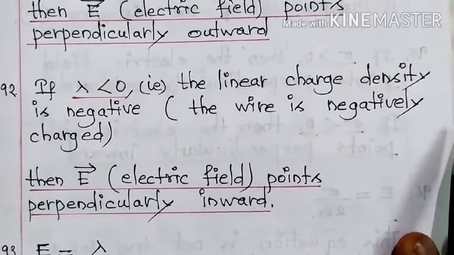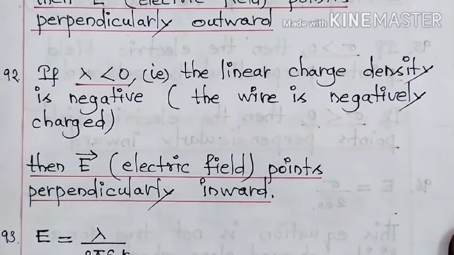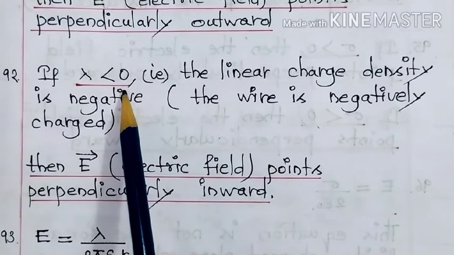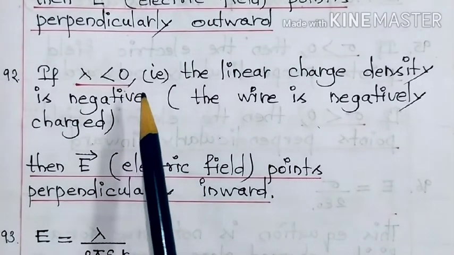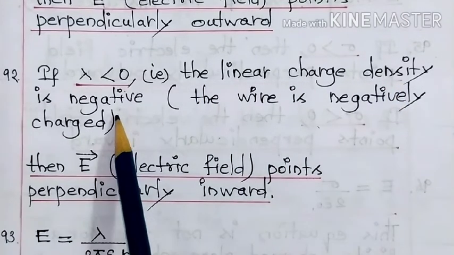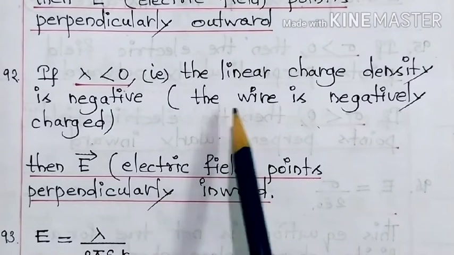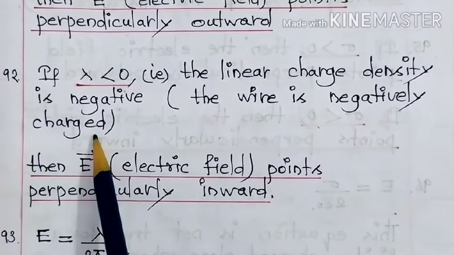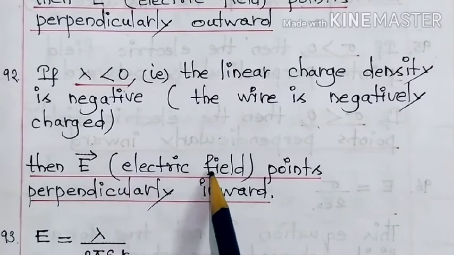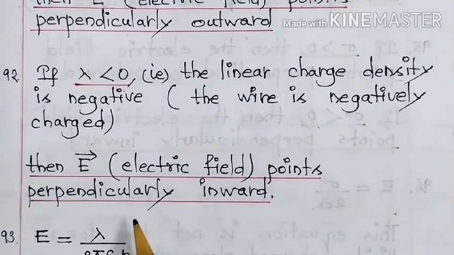Similarly, in the next point, if lambda is less than 0, that is, the linear charge density is negative. In other words, the wire is negatively charged. Then E vector, that is the electric field, points perpendicularly inward.